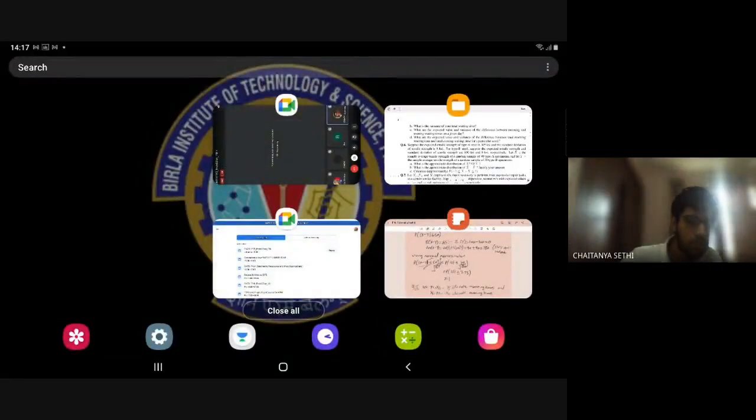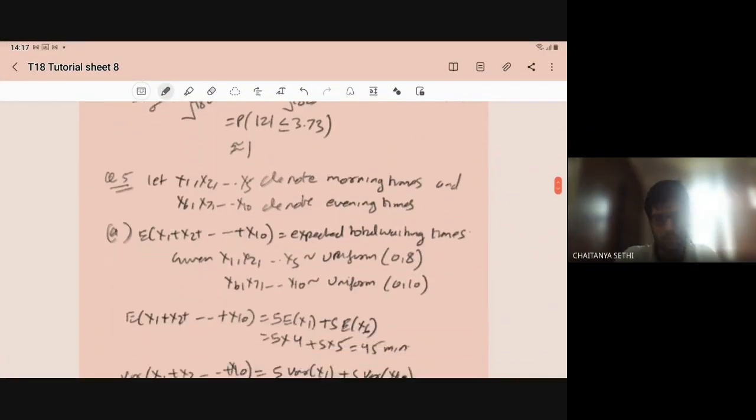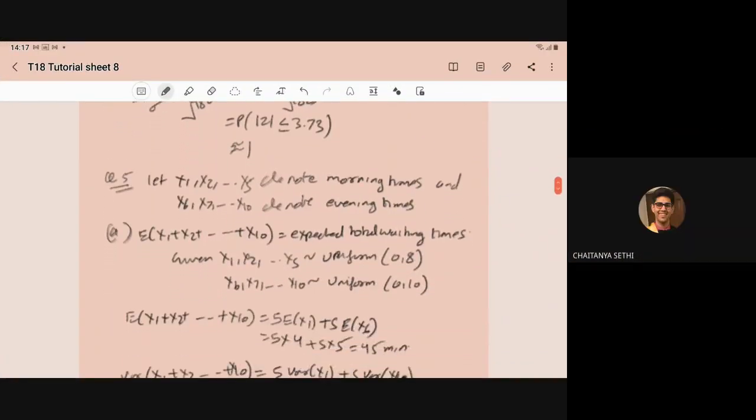So here we assume that x1, x2, ..., x5 denote the morning waiting time. We are assuming that Saturday and Sunday are the weekend days, so we are computing for the 5 working days. So the employee is going to office for the 5 working days. We should give this information, for how many days we are assuming the week. But here, if it is not given, please assume it is for 5 days. But we should specify whether it is a 6-day week or a 5-day week.